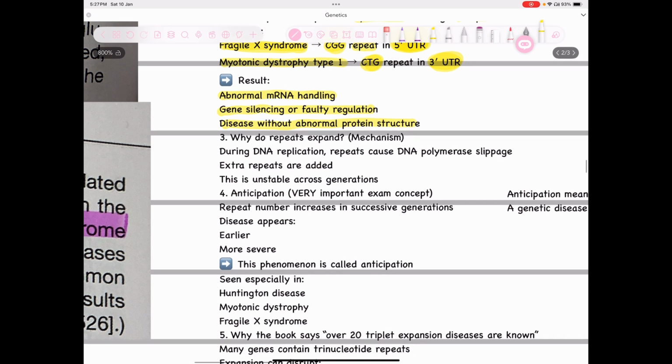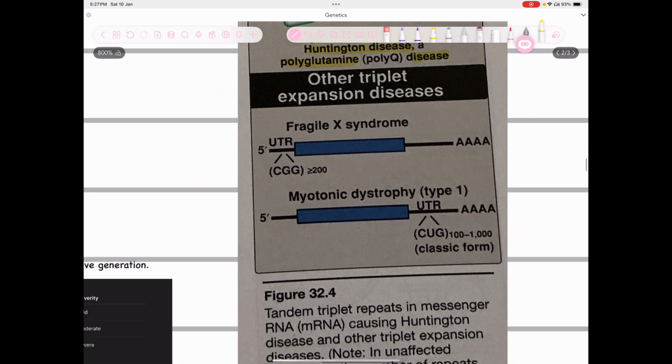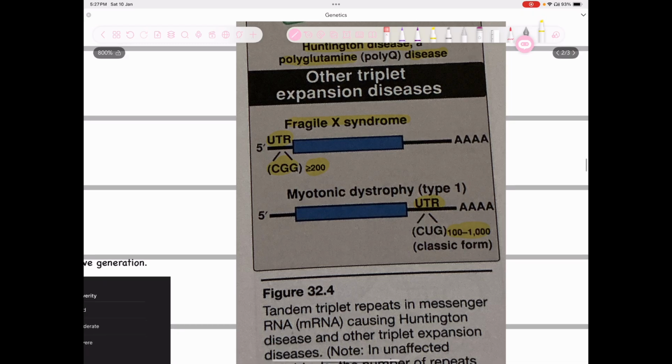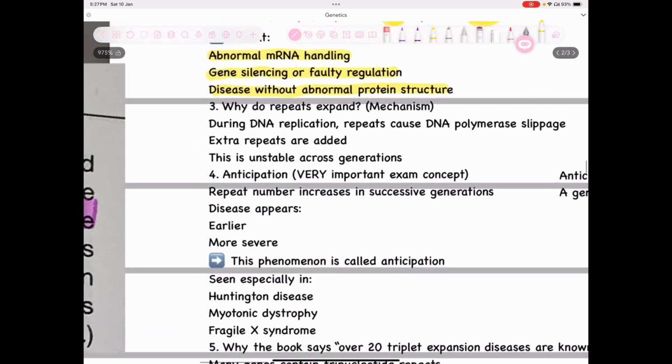Why do repeats expand? Okay, so this is another diagram which shows other triplet expansion diseases. Fragile X syndrome, in the 5' UTR region, there are repeats of CGG, more than or equal to 200. And in myotonic dystrophy, in the 3' UTR, there would be repeats of 100 to 1000, right? So yeah, if you want, you can further read this. Here they're saying that for Fragile X mental retardation protein, it is 5 to 44, and in myotonic dystrophy protein kinase, it is 5 to 34. Okay, moving forward.